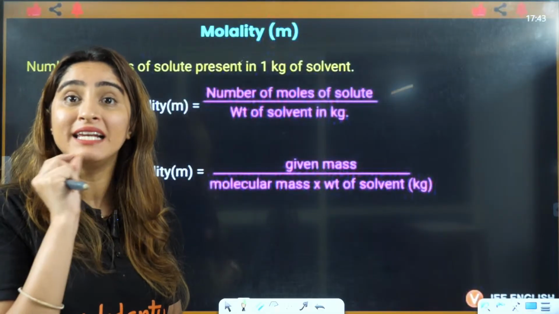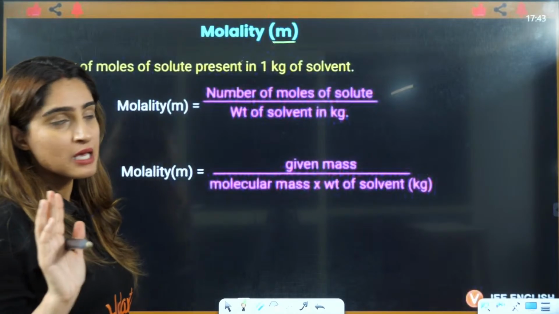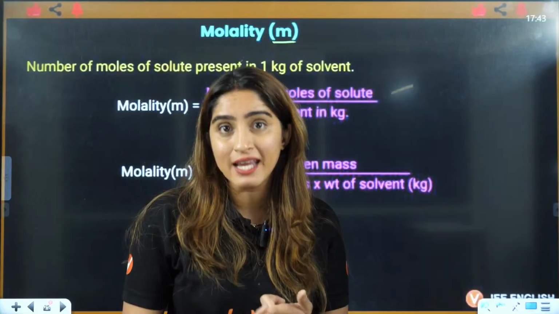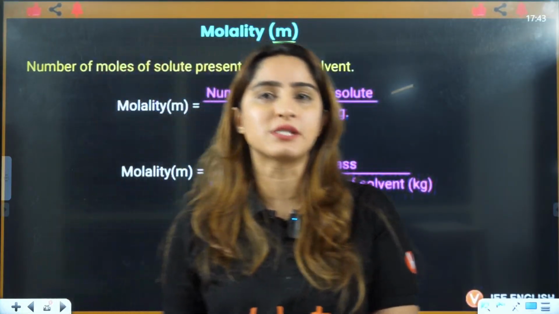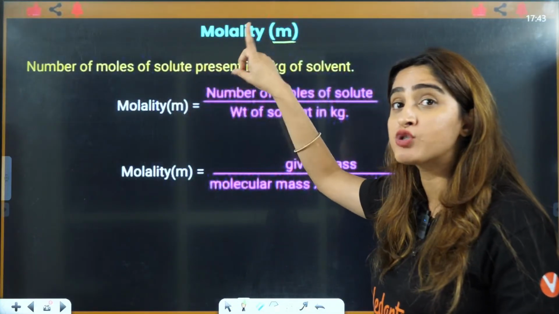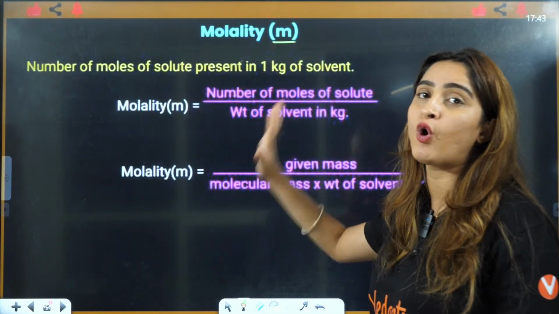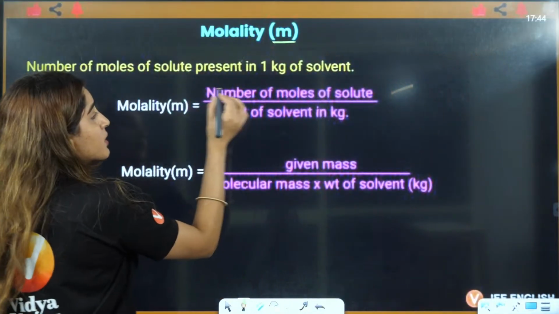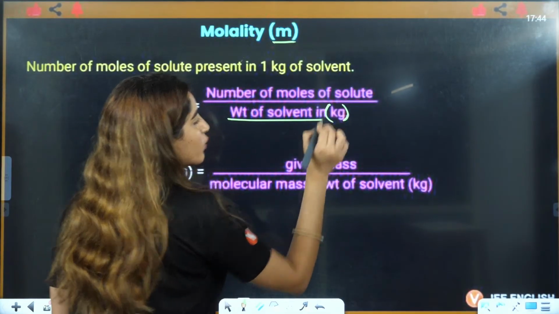Molality is denoted by small m, right? Why am I saying it again and again? Because there are 2 formulas, molarity and molality, that you will use so many times in physical chemistry, right? So molality is the number of moles of solute present in 1 kilogram of solvent, or from the formula you can say it is the number of moles of solute divided by the weight of solvent in kilograms.